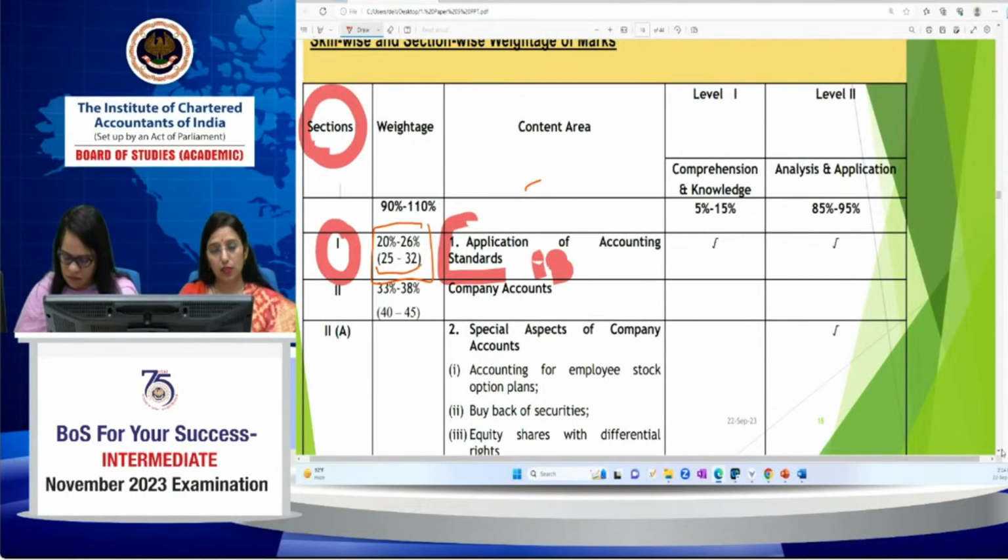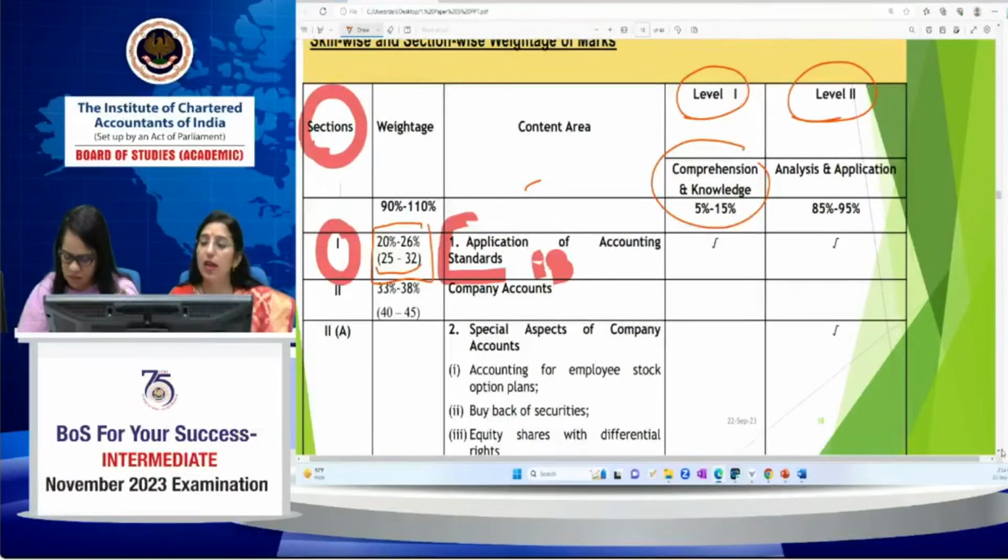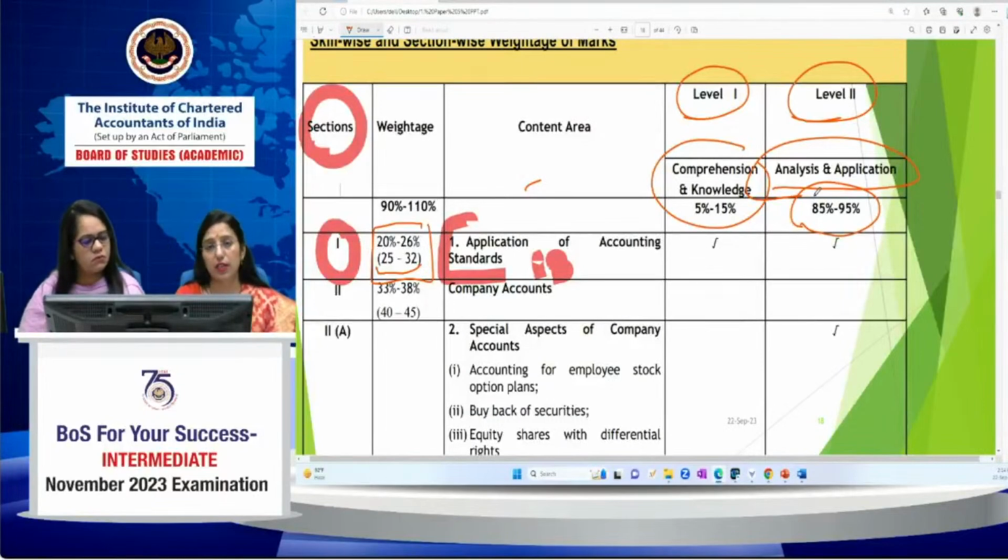The main thing in this section-wise and skill-wise is related to the levels. There are 2 levels for all the sections. One level is comprehension and knowledge, and the second is analysis and application. Most of you know that application and analysis will cover 85% to 95%. That means the application of the provisions, the application of the concept, the practical knowledge, how you are going to apply all the provisions, and according to this you have to solve the case scenarios.